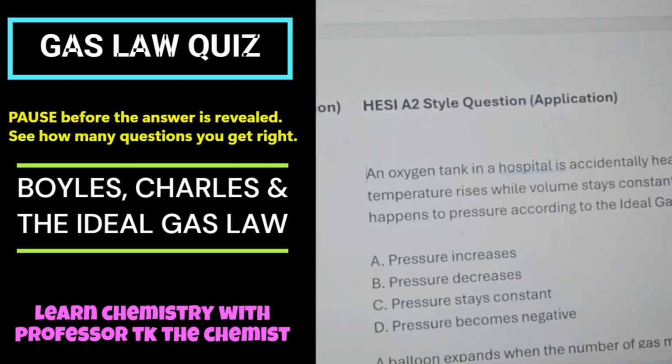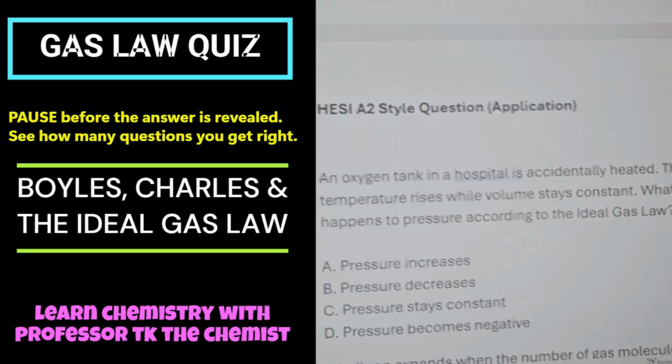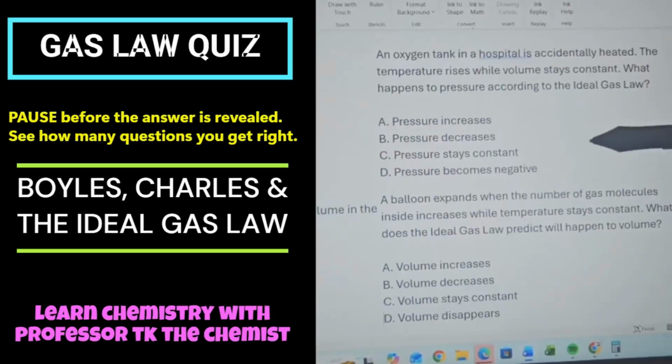Okay, last question right here. An oxygen tank in a hospital is accidentally heated. The temperature rises while volume stays constant. What happens to pressure according to the ideal gas law? Joy, you got it correct. A, pressure increases.